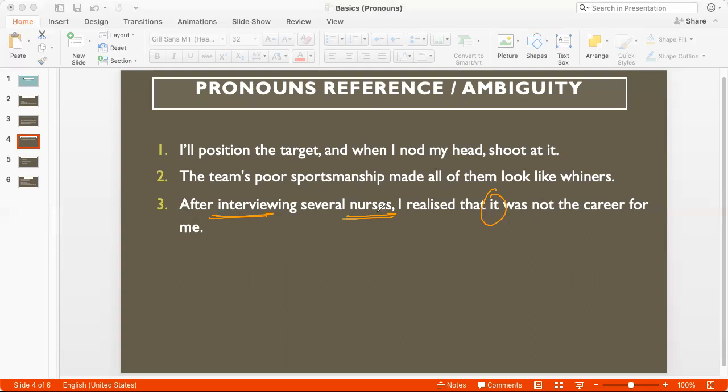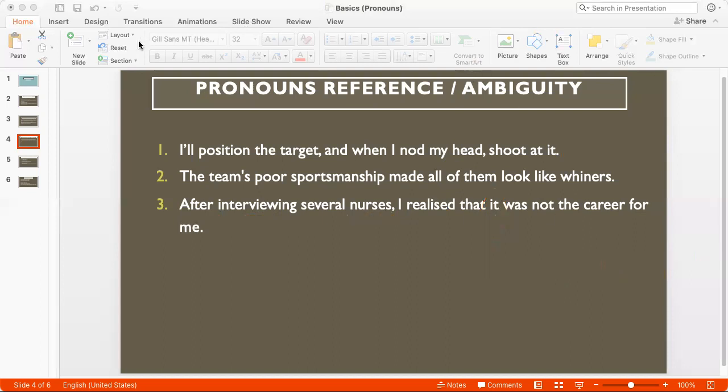Or it's possible that he wanted to be a nurse or she wanted to be a nurse, and after interviewing nurses, they decided it was not for them. So I would have to specify whether we are saying interviewing is not the career for me, or journalism, depending on the context, or do I mean nursing is not the career for me? That would have to be specified. It is ambiguous.